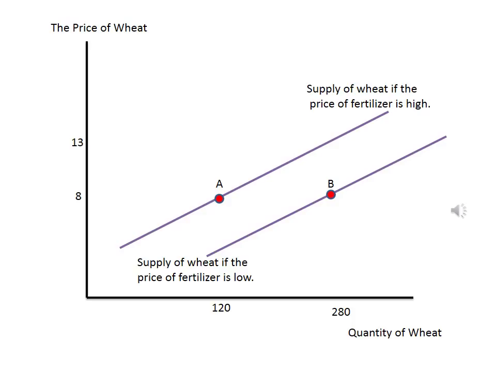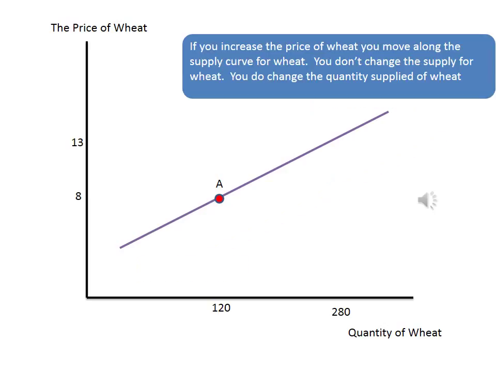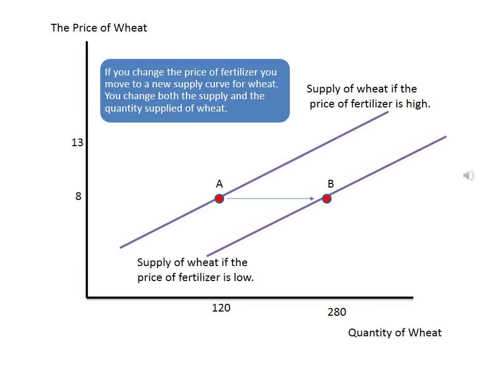You can imagine that there's an enormous number of supply curves for wheat, each corresponding to a different price of fertilizer. Since farmers should be more willing to grow wheat as you lower the price of fertilizer, as the supply curves move to the right or shift out, that should correspond to a lower price of fertilizer. If you increase the price of wheat, you move along the supply curve for wheat. You don't change the supply for wheat. You do change the quantity supplied of wheat. But if you change the price of fertilizer, you move to a new supply curve for wheat. You change both the supply and the quantity supplied of wheat.